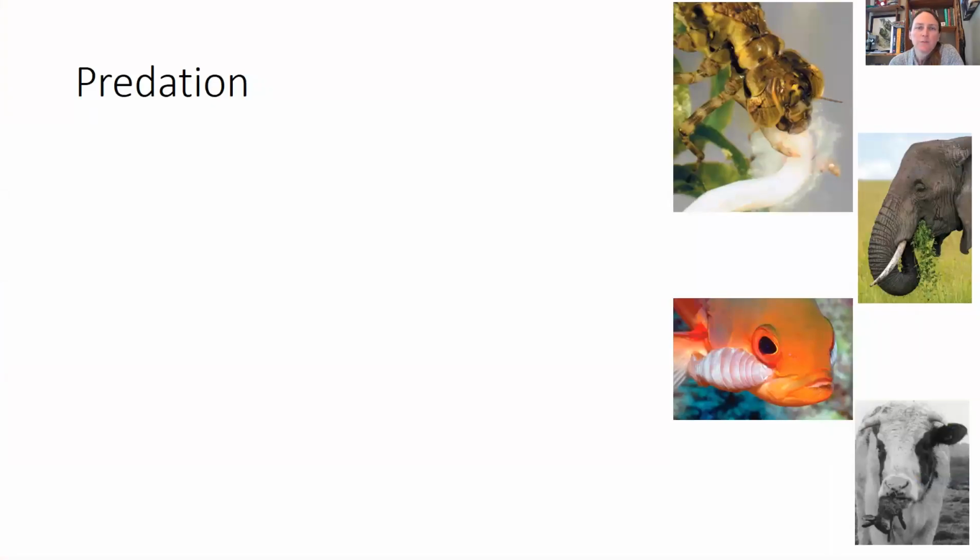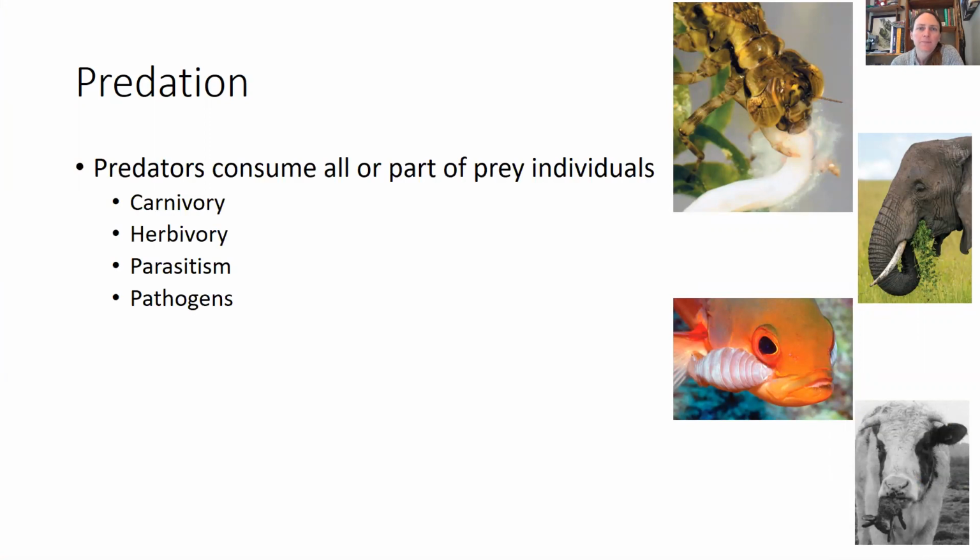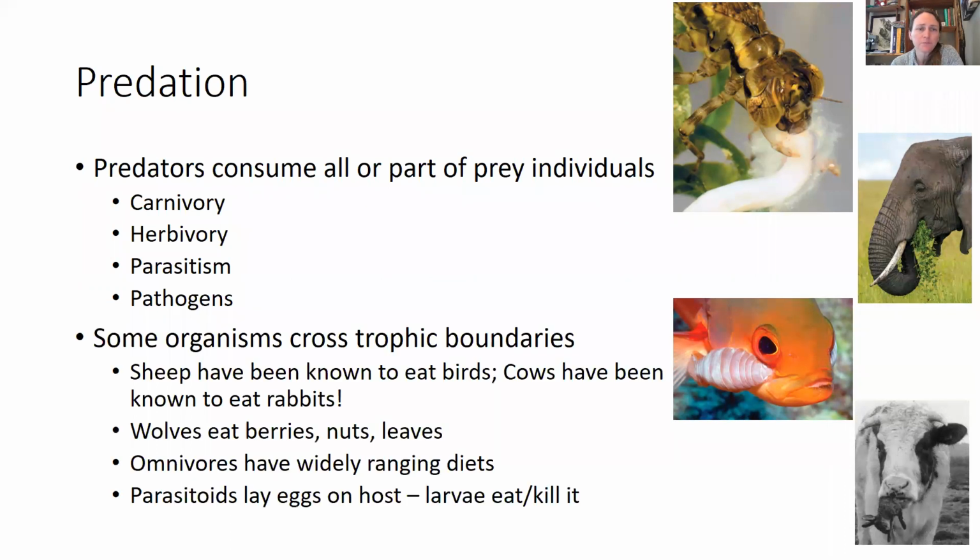So predation comes in lots of different forms. Predators can consume all or part of prey individuals. So carnivores eat other animals, herbivores eat plants, parasites feast on a host, sometimes, but most often not killing them. And then pathogens can be considered predators too because of the harm that they do and sometimes how they kill their hosts. Some organisms cross trophic boundaries.